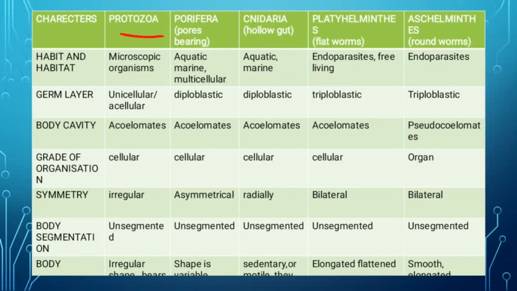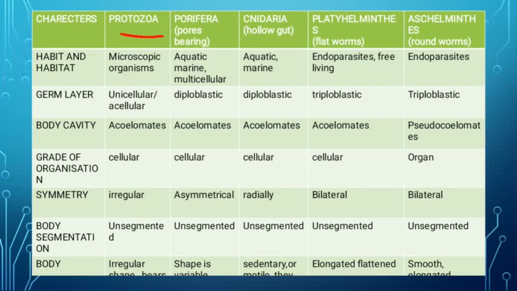Okay, so here the first column is of characters, and from the second column the phyla start. Today we are going to learn only 5 phyla here, and the next 5 phyla I am going to upload very soon. So the first characteristic is habit and habitat. So the protozoa, what is the habit and habitat? It is a microscopic organism. Protozoa, I guess it is not included in your syllabus, but it is included in the non-chordate part. So that's why we are learning here.